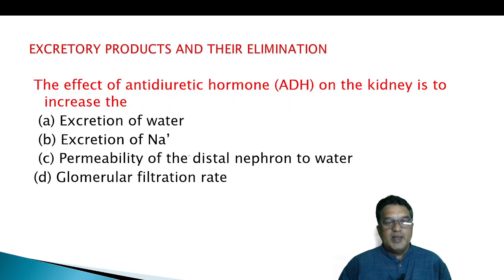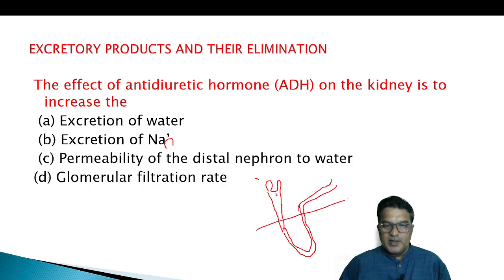The effect of antidiuretic hormone on the kidney is to increase what? We don't find the antidiuretic hormone effect in the PCT or in Henle's loop. We find the effect of antidiuretic hormone on the DCT as well as in the collecting tubule. It increases the permeability of the distal nephron to water.